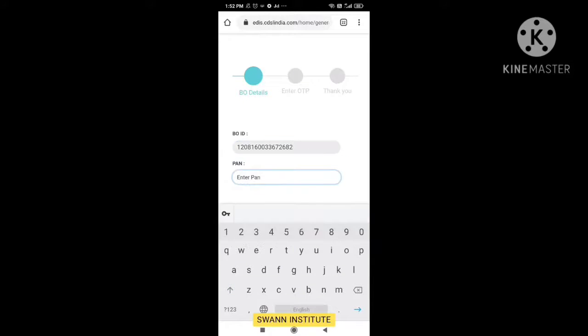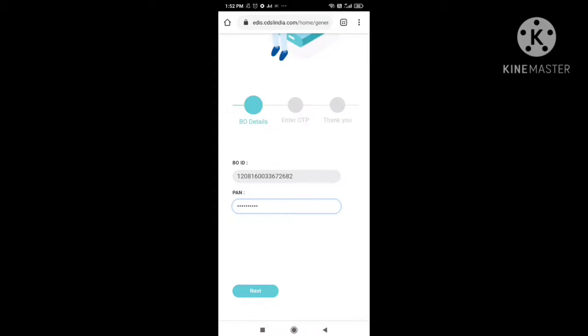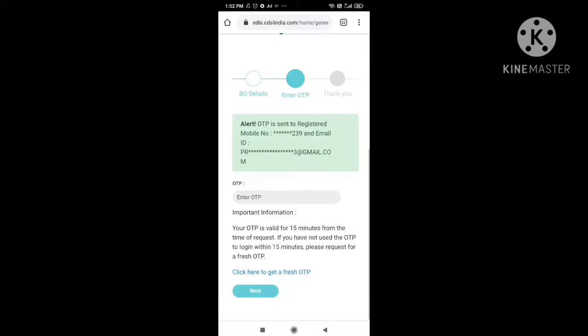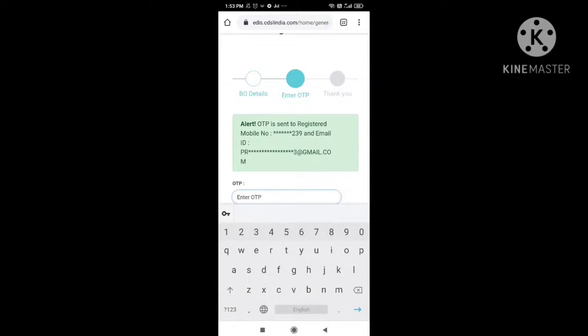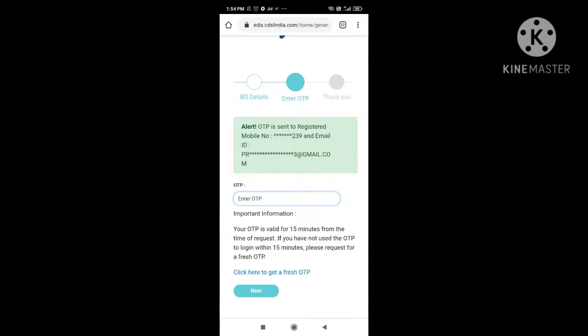Simple, friends. And coming to PAN, you know, right? While opening the Demat account, you submitted your PAN card ID. So you have to enter the PAN. After entering the PAN, click on the next. It will ask you for an OTP, which goes to the registered mobile number of the Demat account. That mobile number will get the OTP, and along with the mail as well. Have to enter the OTP here.